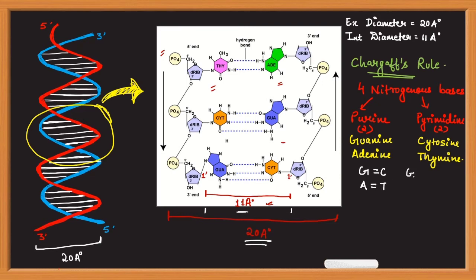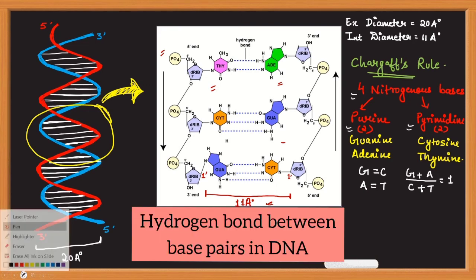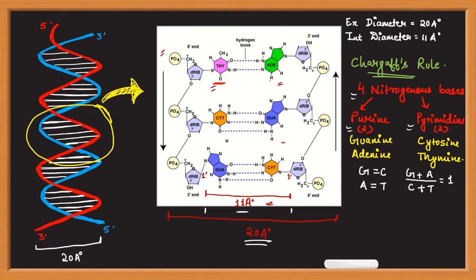and that is, G plus A divided by C plus T, this ratio will be equal to 1. Now if you come to hydrogen bonds, he concluded that between thymine and adenine there are 2 hydrogen bonds. Between cytosine and guanine there are 3 hydrogen bonds. Between adenine and thymine there are 2 hydrogen bonds, and between guanine and cytosine there are 3 hydrogen bonds.